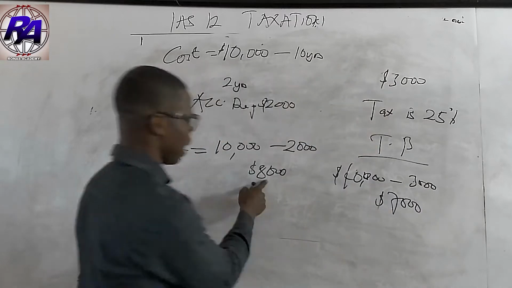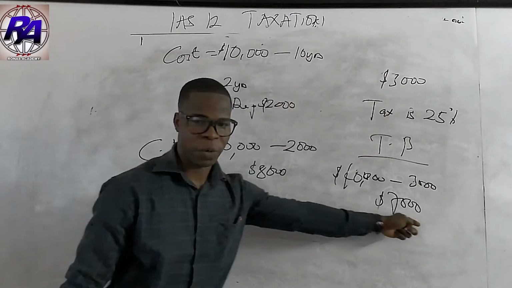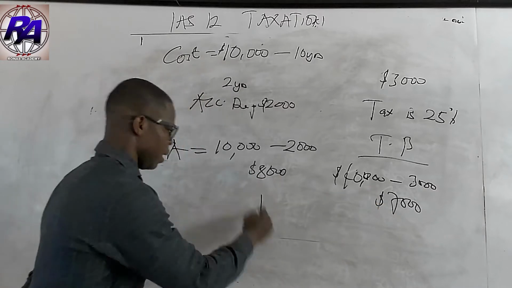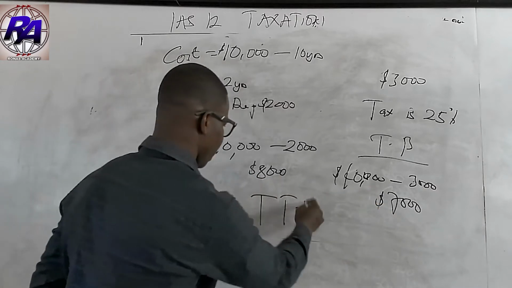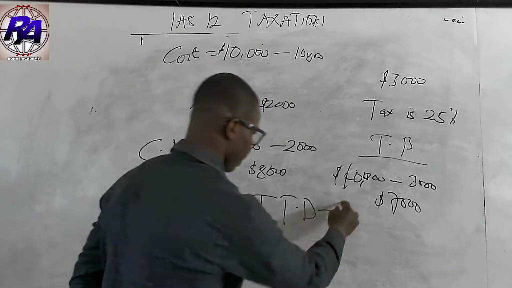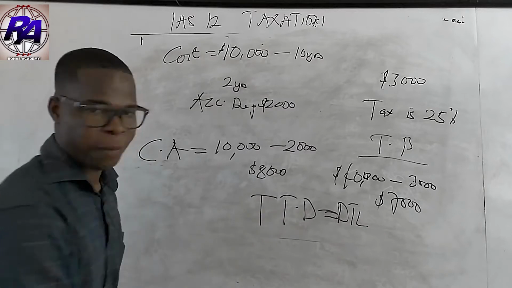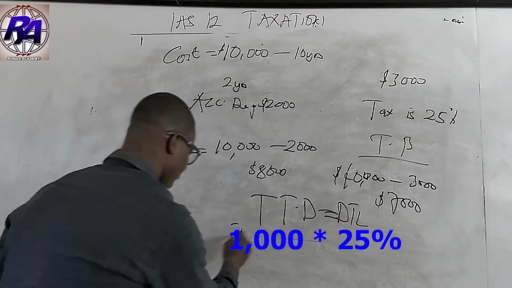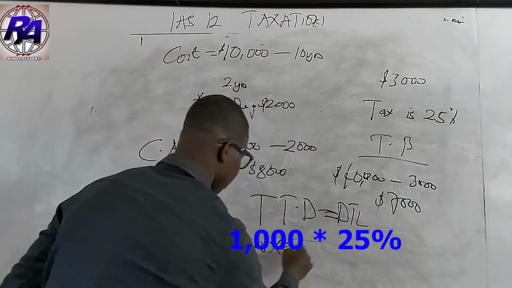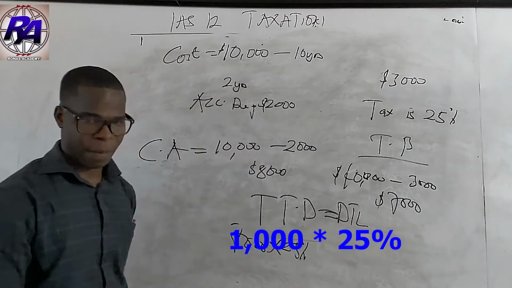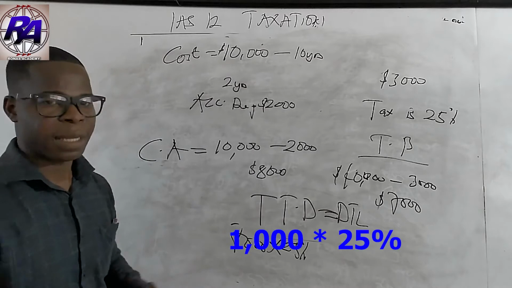Now, look at the carrying amount of the asset. Look at the tax base of the asset. This is greater than this. Therefore, we are going to get what we call a taxable temporary difference, and this will lead us to a deferred tax liability. So in this case, your deferred tax liability is going to be your 7,000 multiplied by the 25%, and this will give you your deferred tax liability. That is just about deferred tax computation.